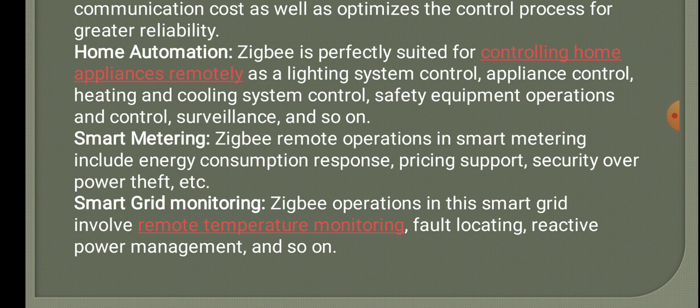Smart metering. ZigBee remote operations in smart metering include energy consumption response, pricing support, security over power theft, etc. Smart grid monitoring. ZigBee operations in this smart grid involve remote temperature monitoring, fault locating, reactive power management, and so on.